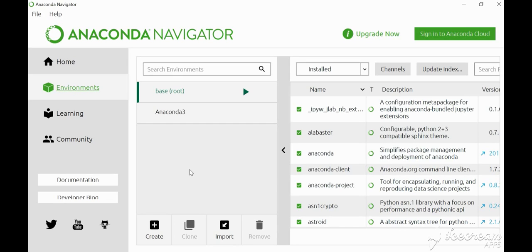For example, if you are working on one machine learning project where you are using version 2.7 of Python, and on another project which uses 3.7, you can use two environments and install different versions of Python in those environments. This is the main functionality of this.